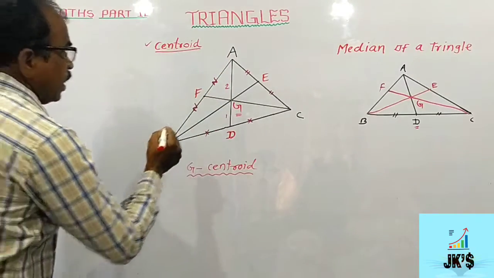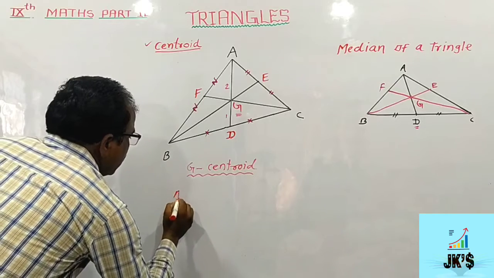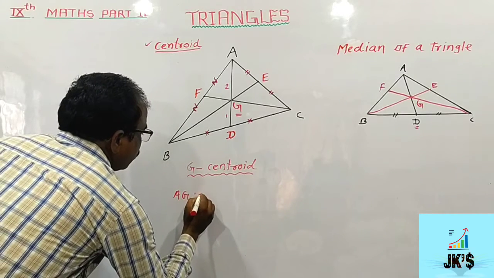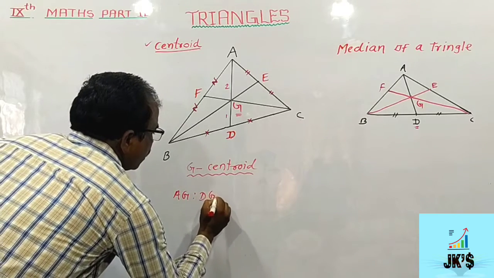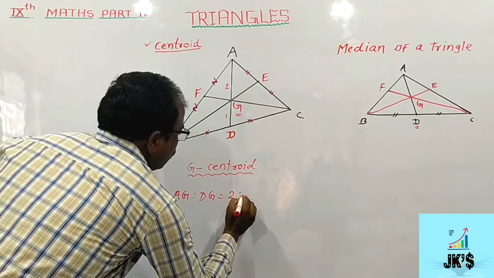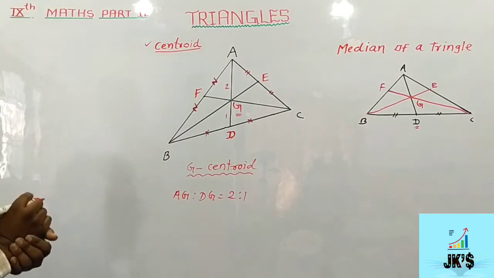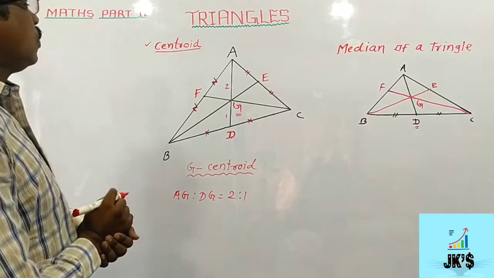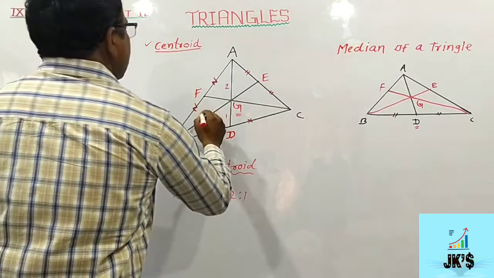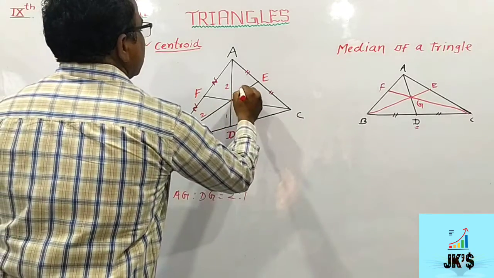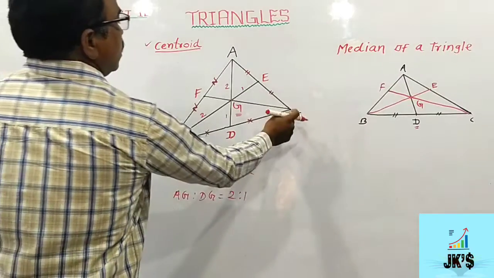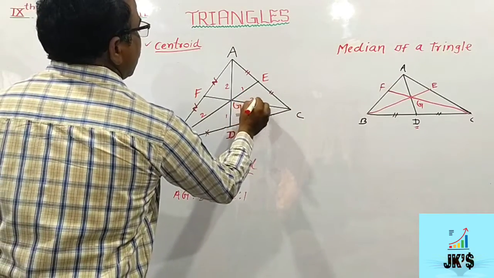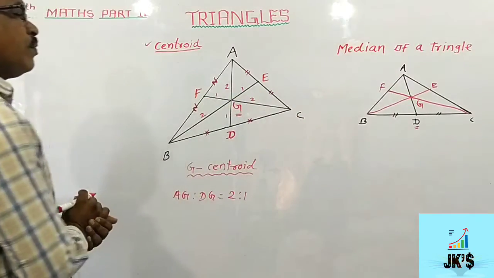Means when we write this, AG is to DG is equals to 2:1. Similarly, this BG is also 2 times than GE. CG is also 2 times than FG.